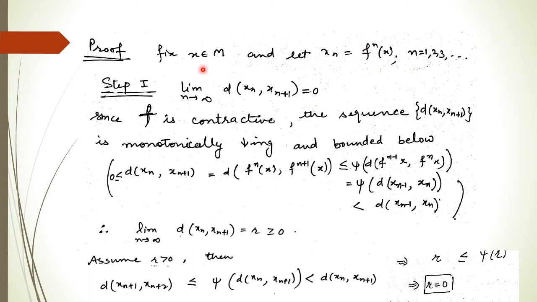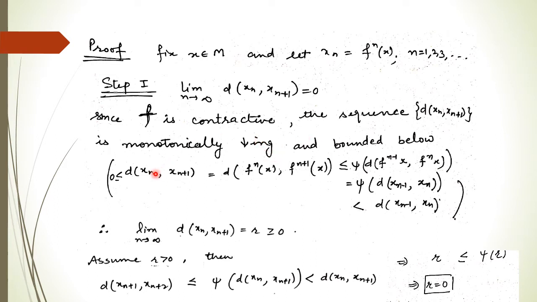In the first step we will prove that the distance between two consecutive points is zero whenever these points are going to the tail, meaning n is going to infinity. So we have to prove this first. Now since our f is contractive, this sequence is monotonically decreasing. Now why is it monotonically decreasing?